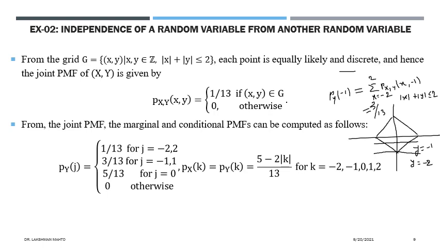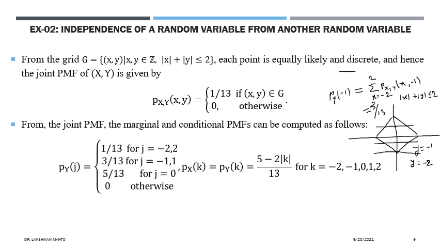And for j equal to 1, you get 3 values, this point, this point, this point, so the probability would be 3 by 13. If you take j equal to 0, along the line y equal to 0, how many points will you observe?